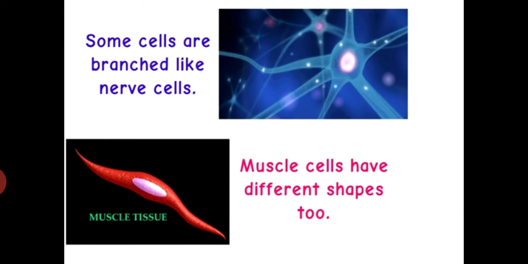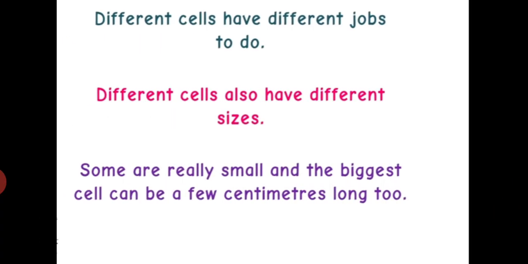Muscles have different shape too. Muscle cells are spindle shaped and contractile to allow movement of the different parts of the body. Skin cells are flat so that they can form a protective barrier. Human red blood cells are biconcave and disc-like so that there is a greater surface area for absorbing oxygen.